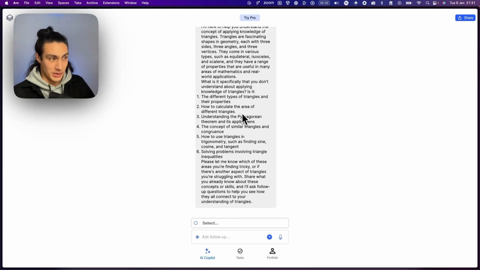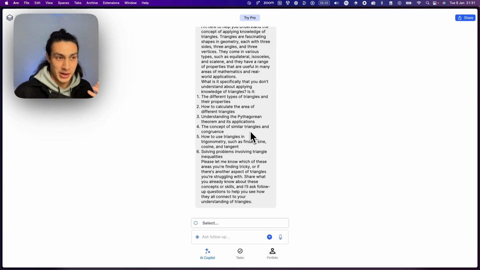Is it the different types of triangles? Is it how to calculate the area of different triangles? Is it understanding Pythagoras theorem? And so this allows a learner to self-direct their own grappling with new understanding and try and be specific about what it is that they want more help with.